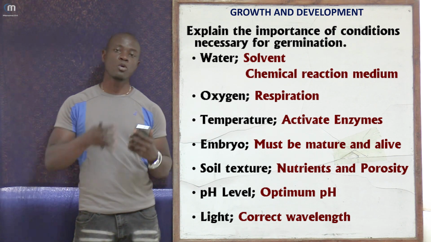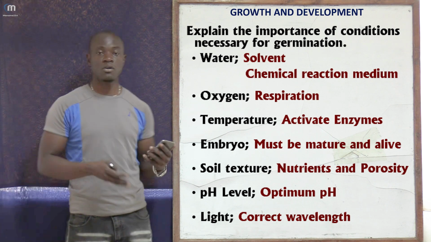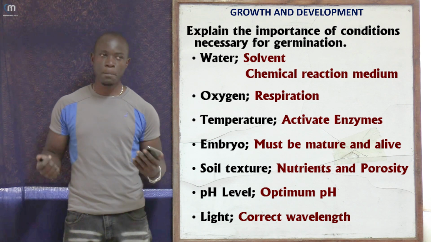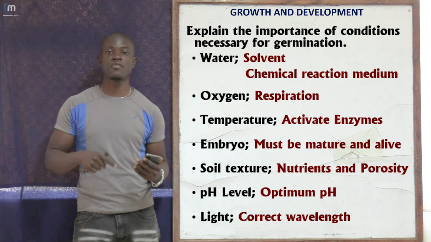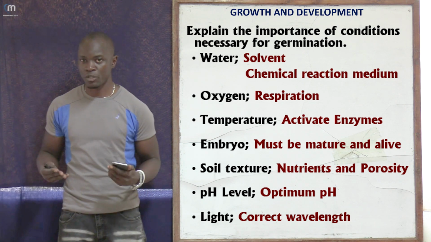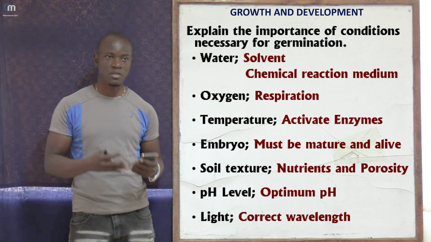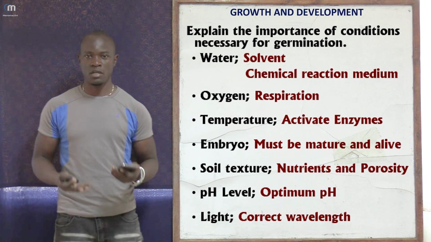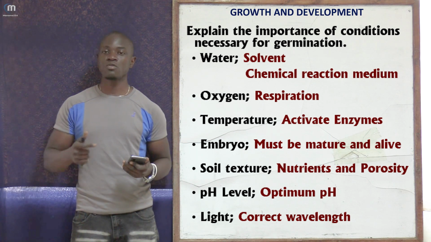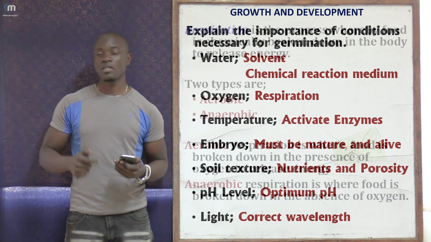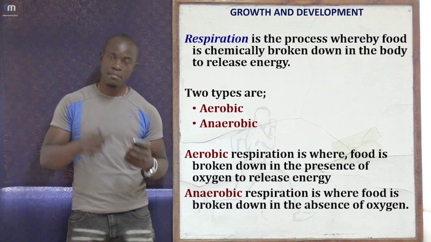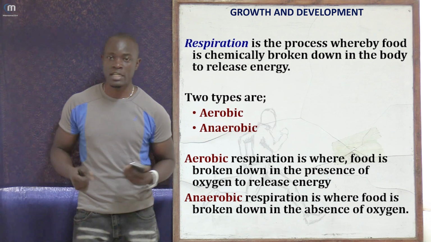So apart from talking about water, the next we can talk about is oxygen. We studied in Form 2 the topic of respiration, aerobic respiration, whereby organisms use oxygen to make energy. Respiration, remember, we defined it as the process whereby food is chemically broken down in the body in order to release energy.